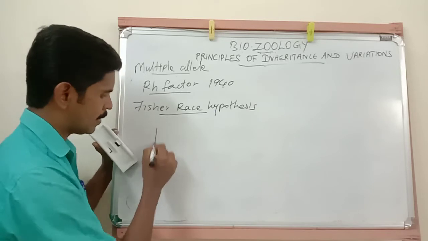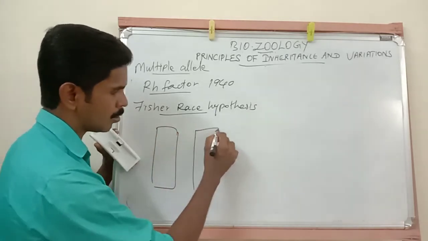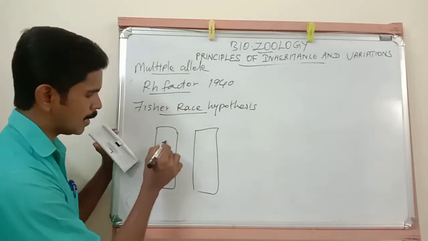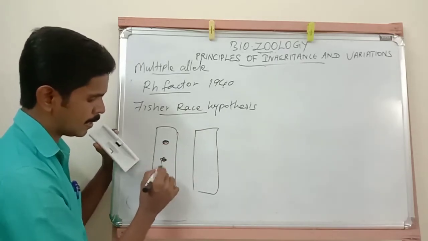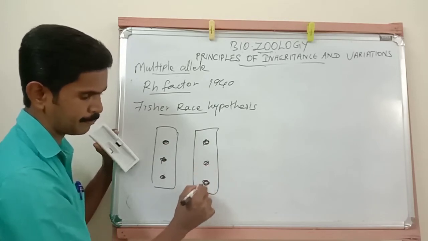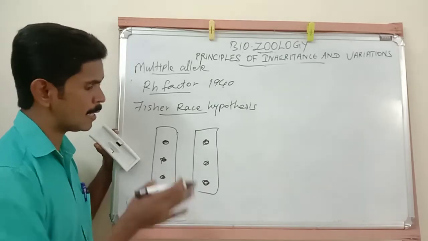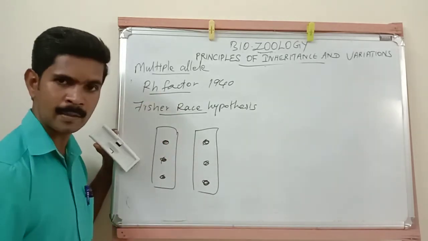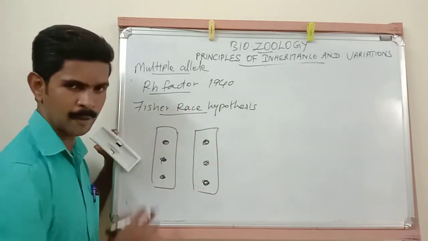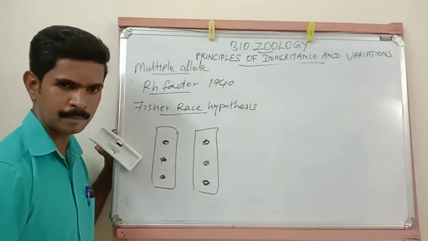Just imagine this is a pair of homologous chromosomes. Three loci are there: this is one, second and third. Here also first locus, second locus and third locus. So already I told you, three alleles determine our RH factor. This is said by these two people, so this hypothesis is called the Fisher-Race hypothesis.